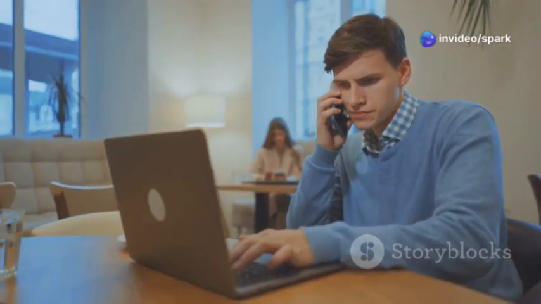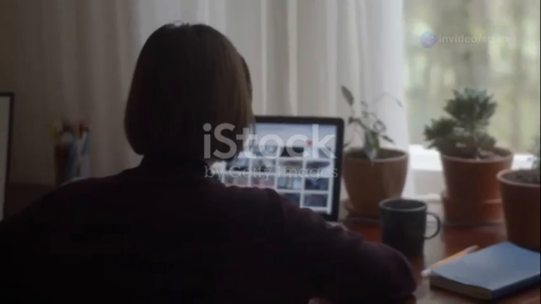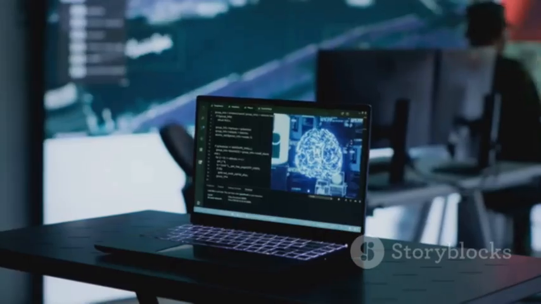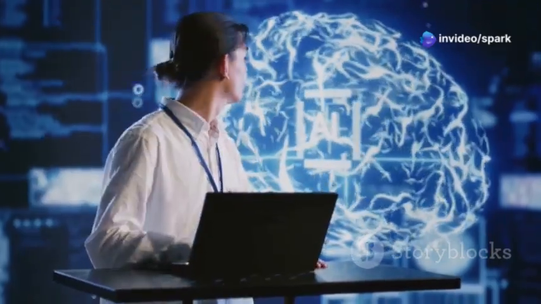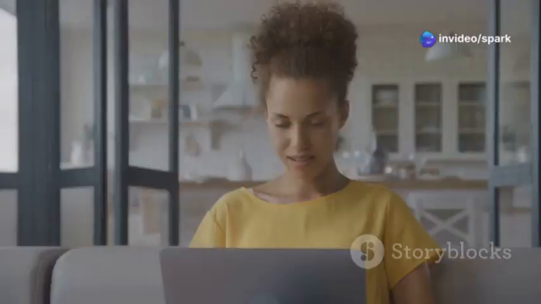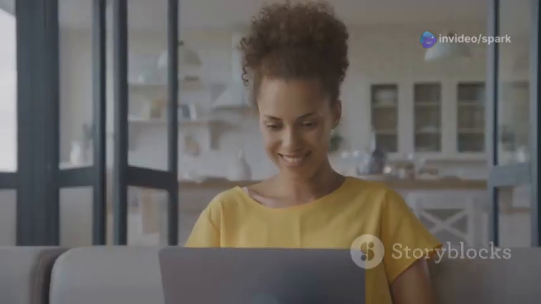The internet has revolutionized how we work. The gig economy is booming. More and more people are seeking ways to earn money online. Artificial intelligence, or AI, is rapidly changing the landscape. AI tools empower individuals to enhance their skills and automate tasks. This opens up new opportunities for income generation.